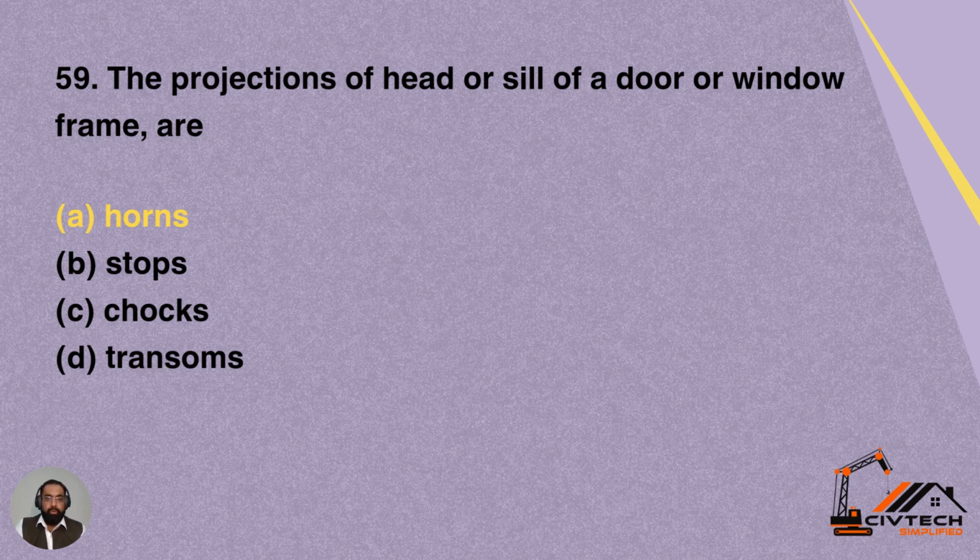Question 59. The projections of head or sill of a door or window frame are known as. Option A, horns. Option B, stops.